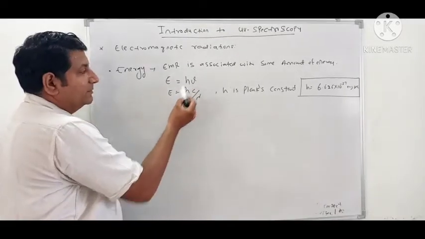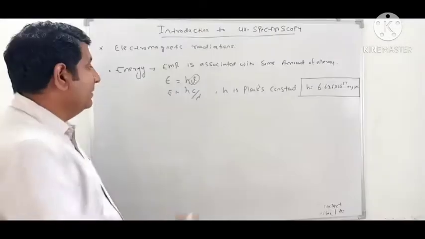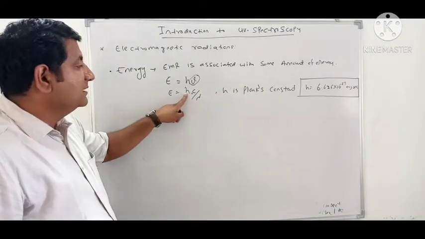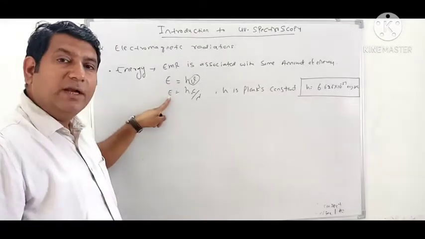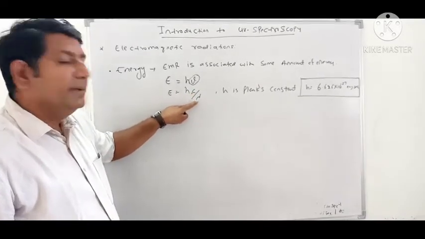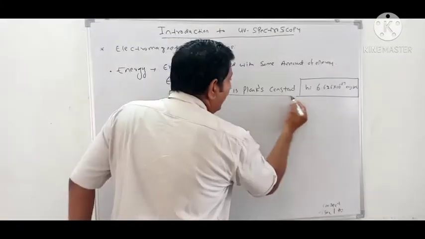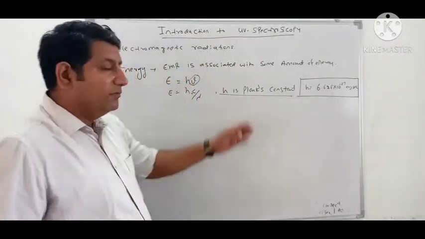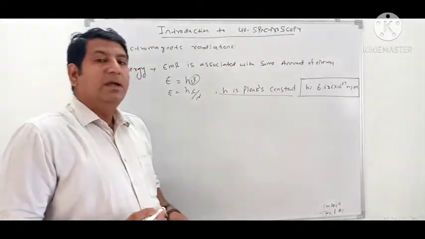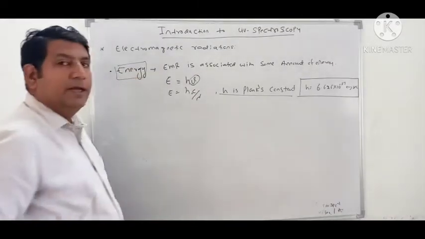We can substitute frequency with c by lambda, so E is equal to h c by lambda, where E is the energy, c is the velocity of electromagnetic radiation, and lambda is the wavelength. The value of Planck's constant is fixed, 6.626 into 10 to the power minus 27 erg second.